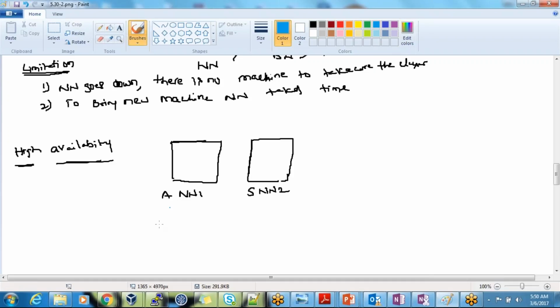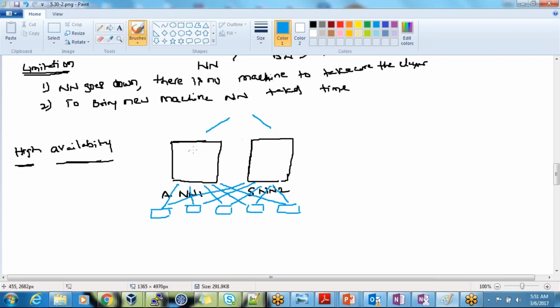Okay. So here, whatever data nodes we have will be reporting to both of them, like we have a team manager and a team lead, right?